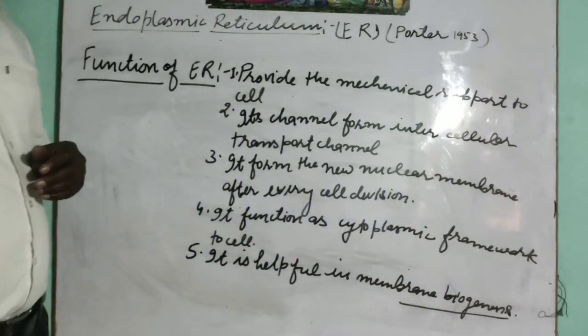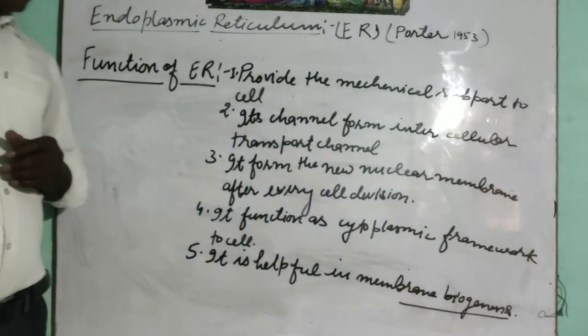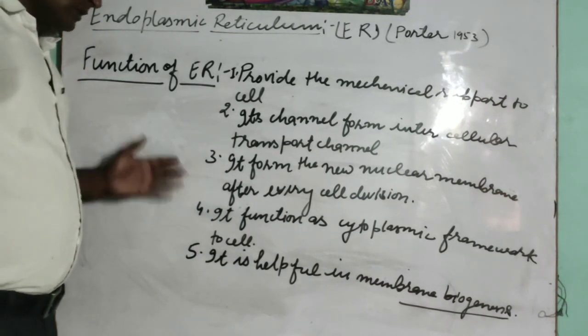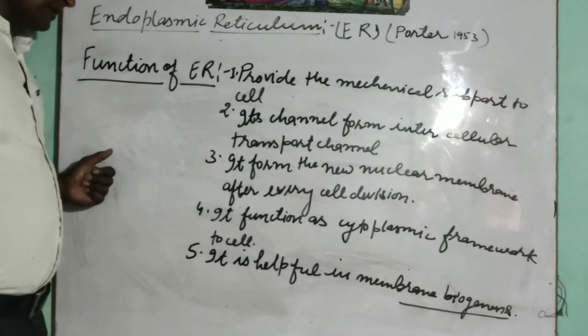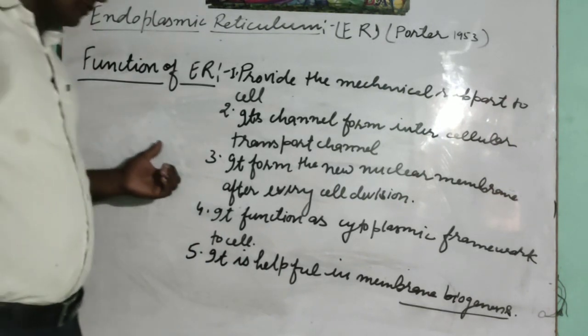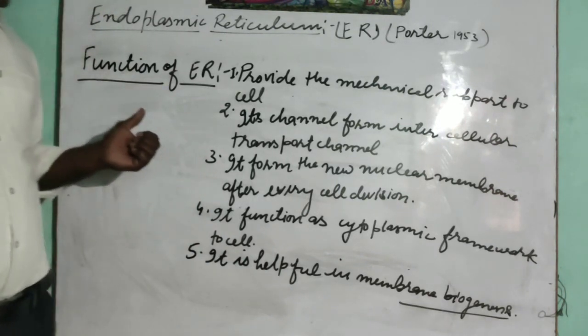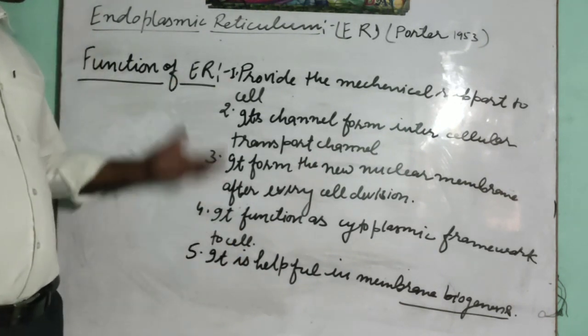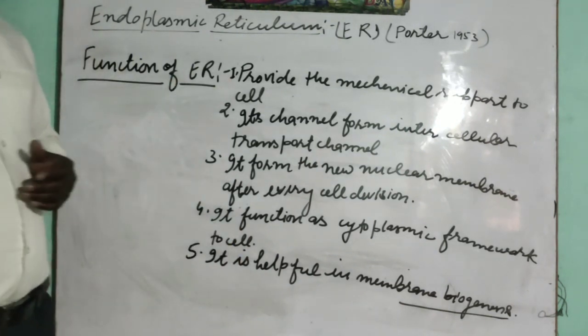Not only this, students, it is also helpful in detoxifying the poisonous substances. It is helpful in detoxifying many poisonous substances and drugs. Then we can say, students, these are the functions of endoplasmic reticulum.